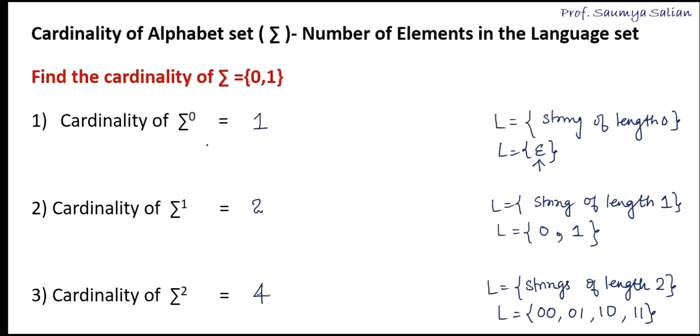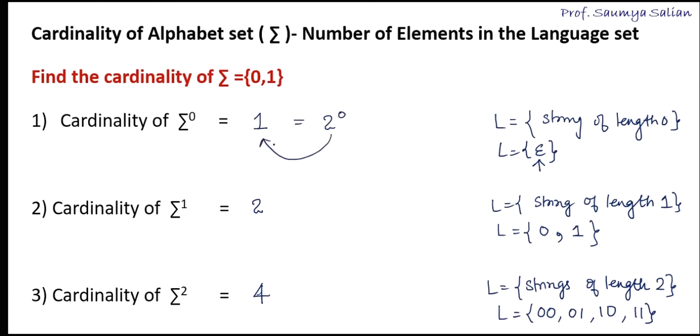Another way to find the cardinality of the alphabet set. Here, how many symbols are in the alphabet set? We have 2 symbols, and we have to find the cardinality of sigma to the power 0.